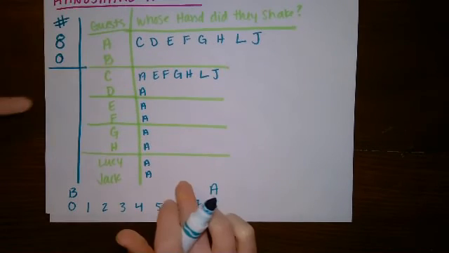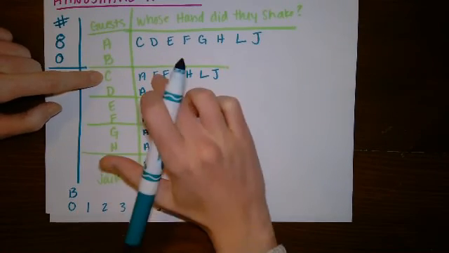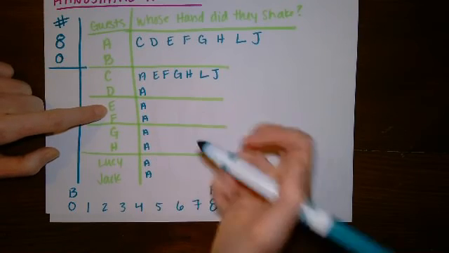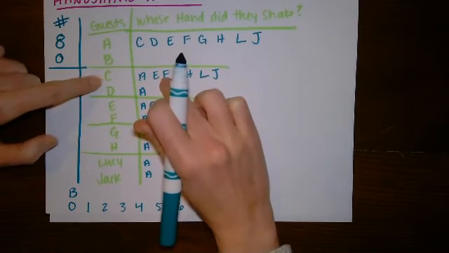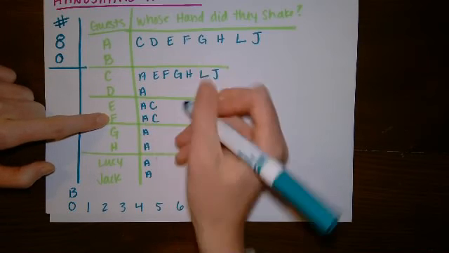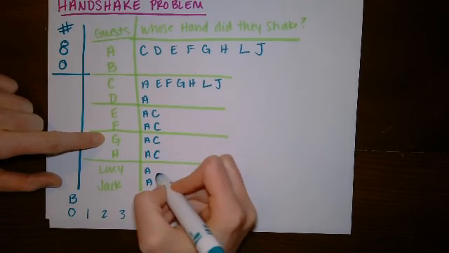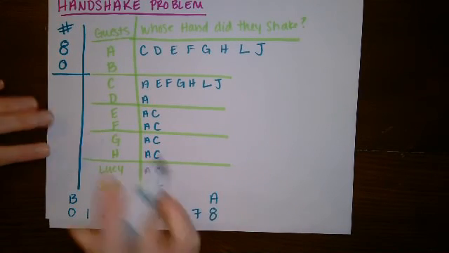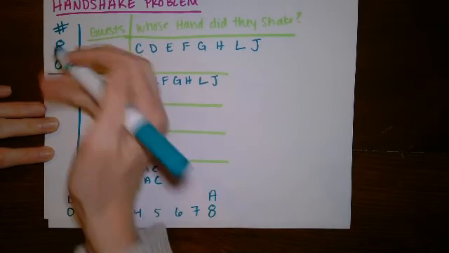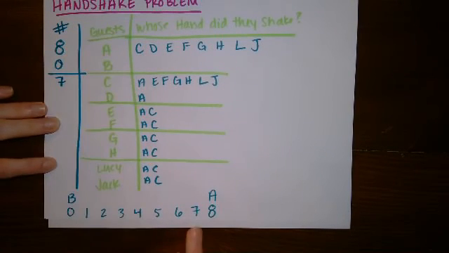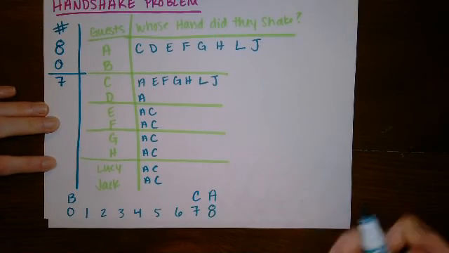And just as I did for person A, I'm just going to fill it in backwards. So C shook hands with person E, which means that person E shook hands with person C. C shook hands with F, so F shook hands with C. Same thing for G, H, Lucy, and Jack. Now, I know that person C shook 1, 2, 3, 4, 5, 6, 7 hands. So the person who shook 7 hands was C.